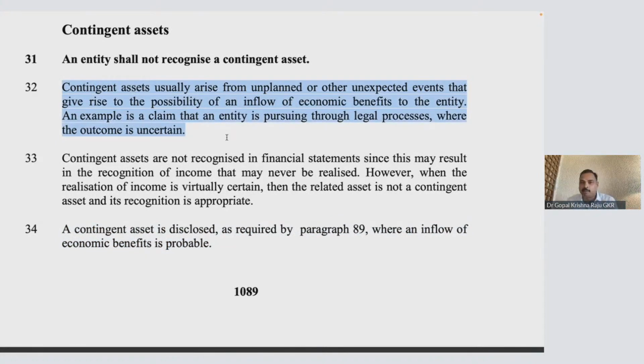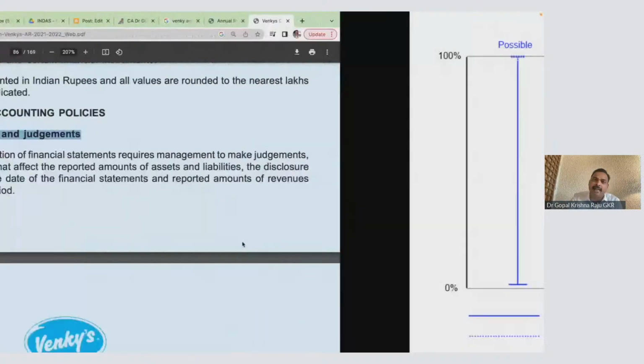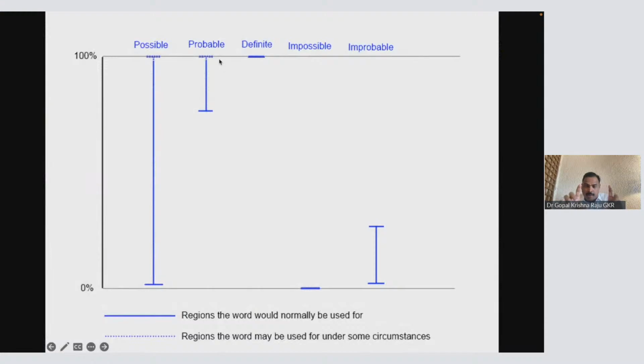Something may come, some good thing will happen. Whether good days are ahead, yes, good days are ahead. That is contingent. But good days being probable, very, very nearby, that is called economic benefit is probable. Then you have to disclose. So contingent assets are not recognized, but a contingent asset is disclosed only if it is probable. So you have to explain that particular part. So why is it probable? Very, very important chart.